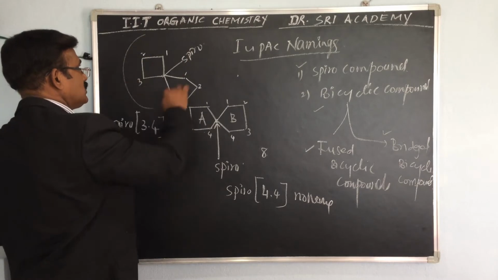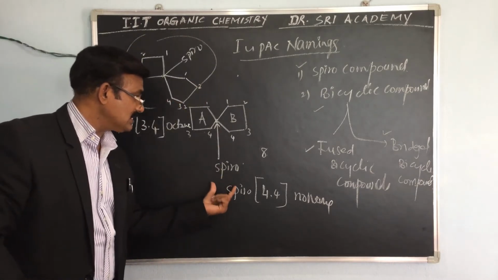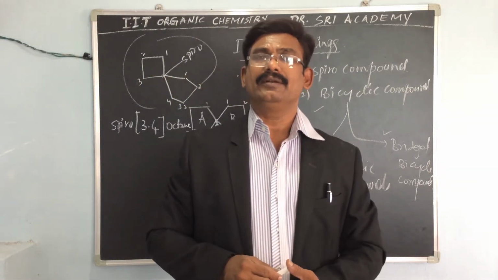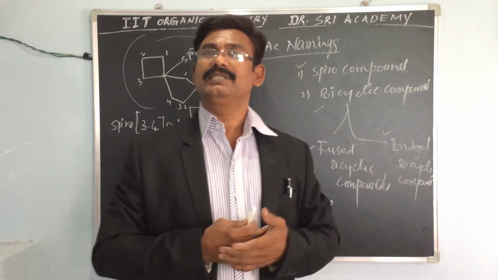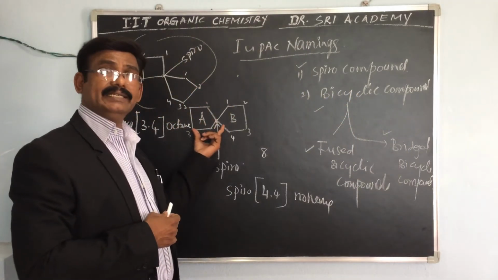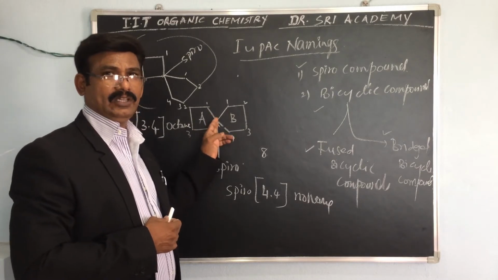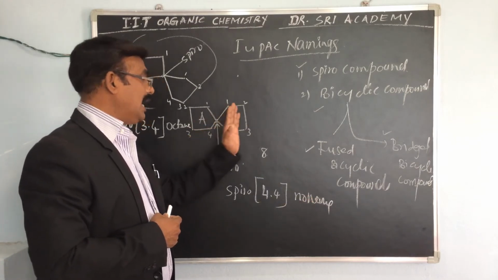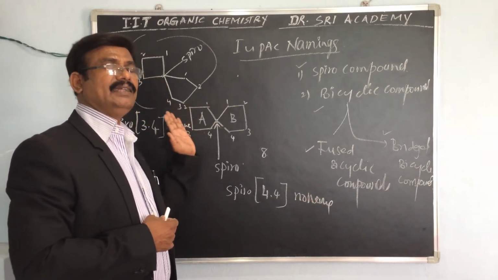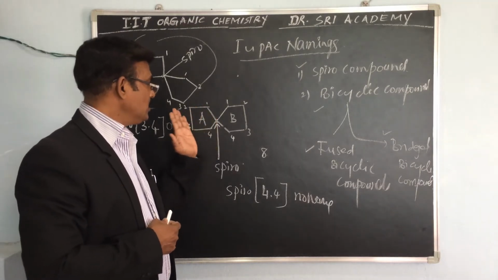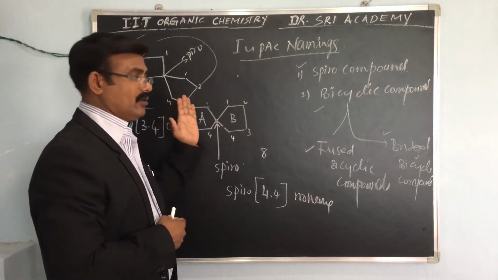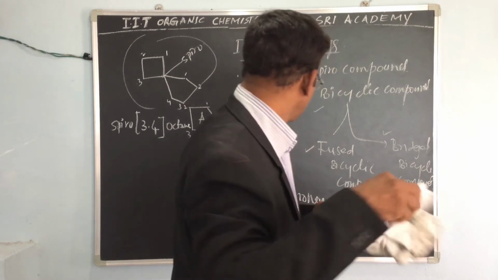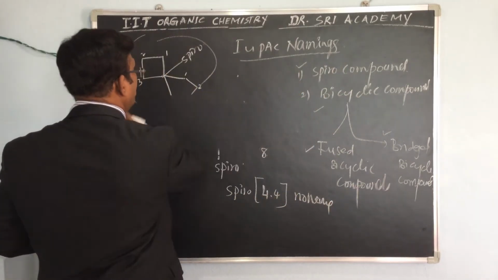And the other compound is called Spiro 4.4 nonane. Those are the examples. Two rings are connected by only one carbon atom, and the total number gives the octane or nonane name. Spiro is indicated, and the carbons in the two rings are 4 and 4, here 3 and 4. This is the style of IUPAC namings.